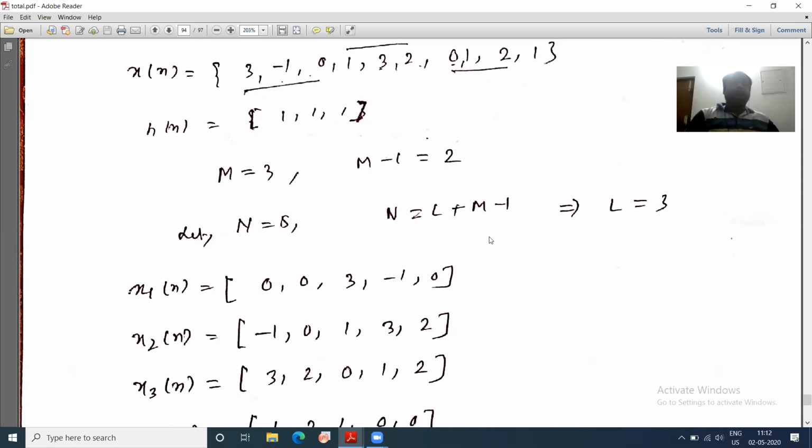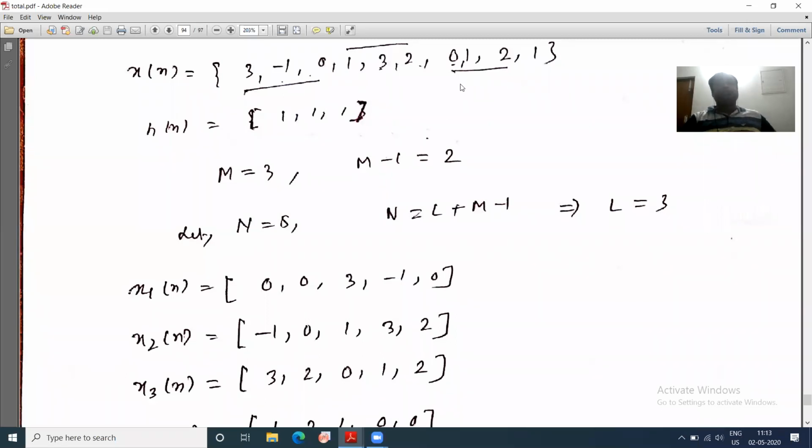Now L equal to 3, so I am taking 3 minus 1 0. How many zeros should I have here? M minus 1 zeros. So the first vector will be x1 of n. Second, it will be the next 3 elements, 1 3 2. Then I have to take 2 elements, which will be minus 1 0.